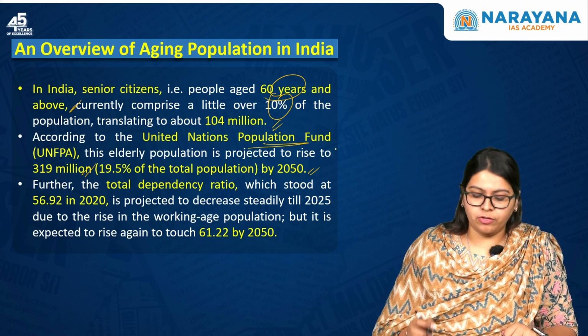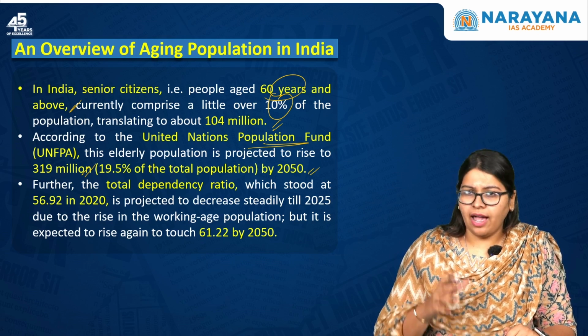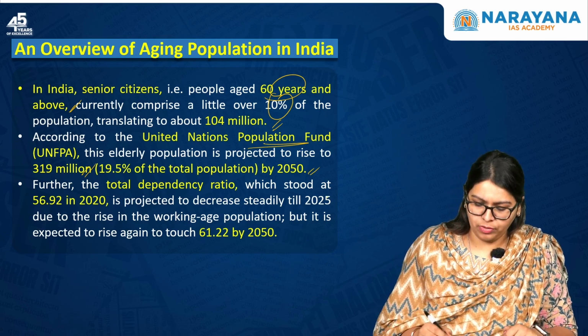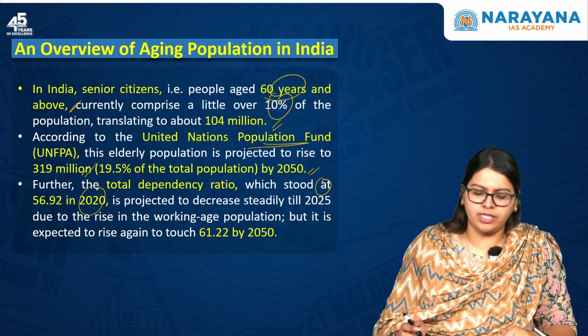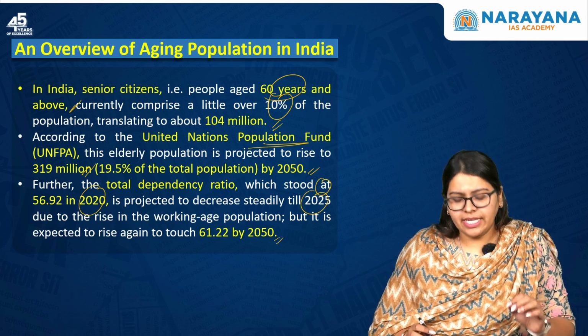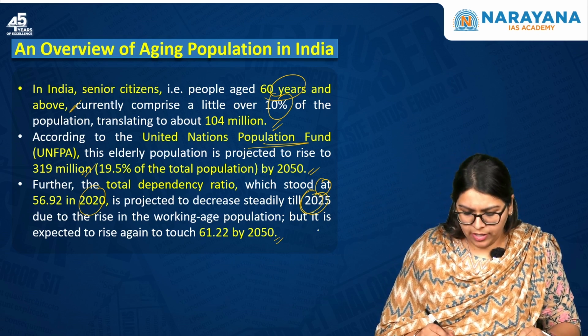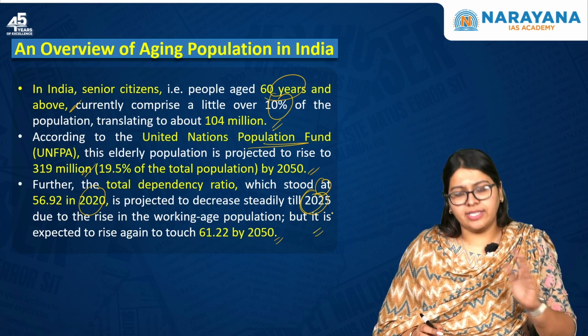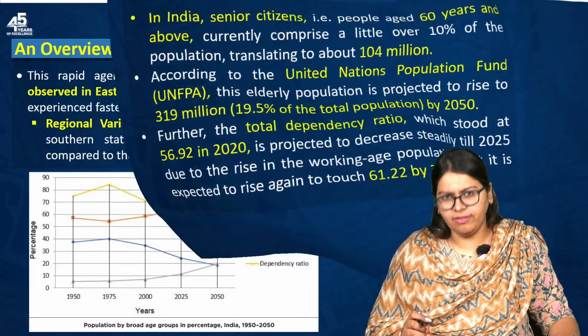And also, the total dependency ratio of this population on the younger working age population stood at 56.92 in the year 2020. This is projected to decrease steadily till 2025 due to the rise in the working age population, but it is expected to rise again and touch around 61.22% by the year 2050.